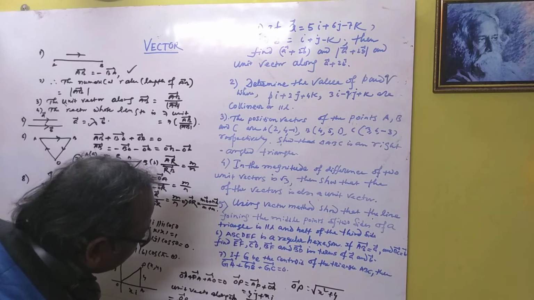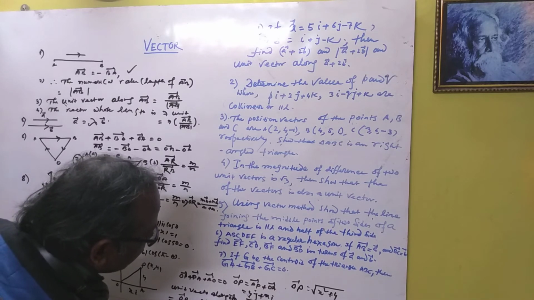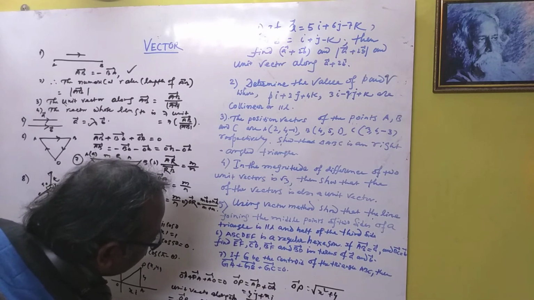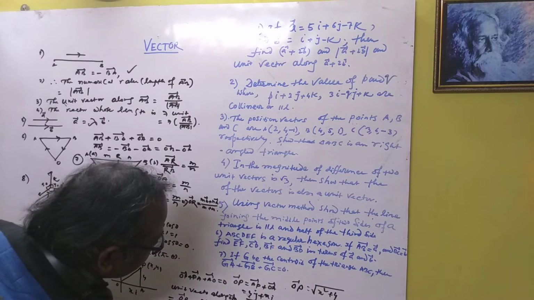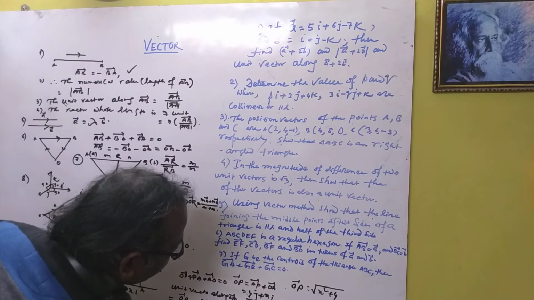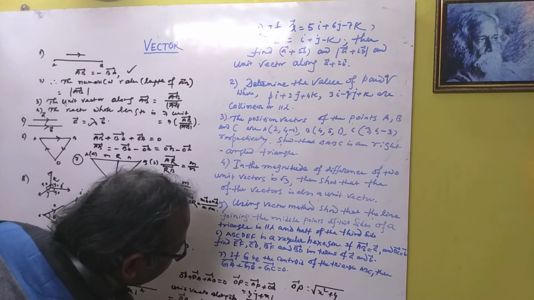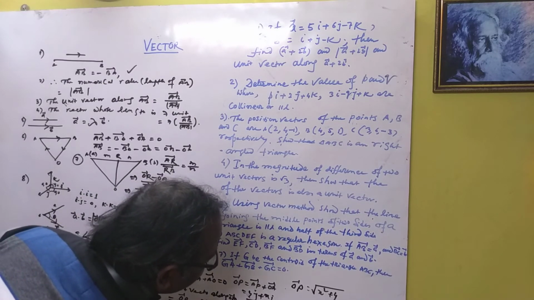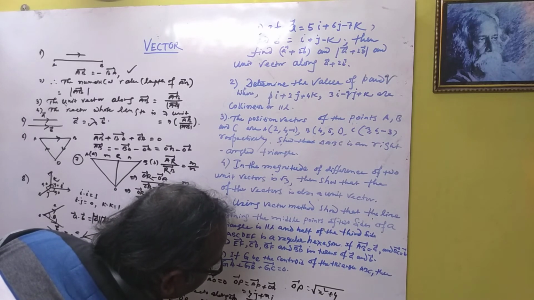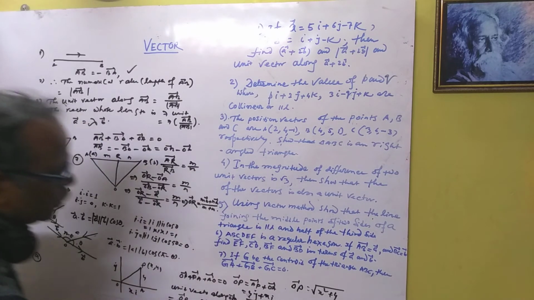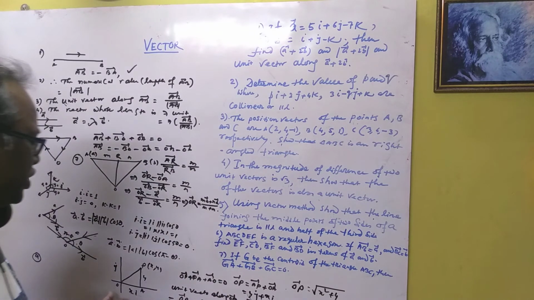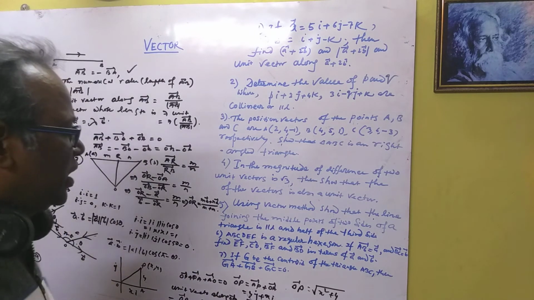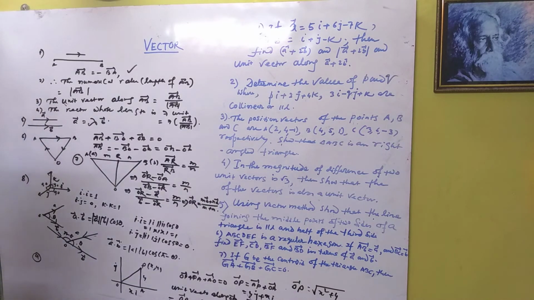That is xi plus yj by root over x square plus y square, that is x by root over x square plus y square into i plus y by root over x square plus y square into j. These values are called cos alpha and cos beta, the direction cosines with respect to the x axis and y axis.